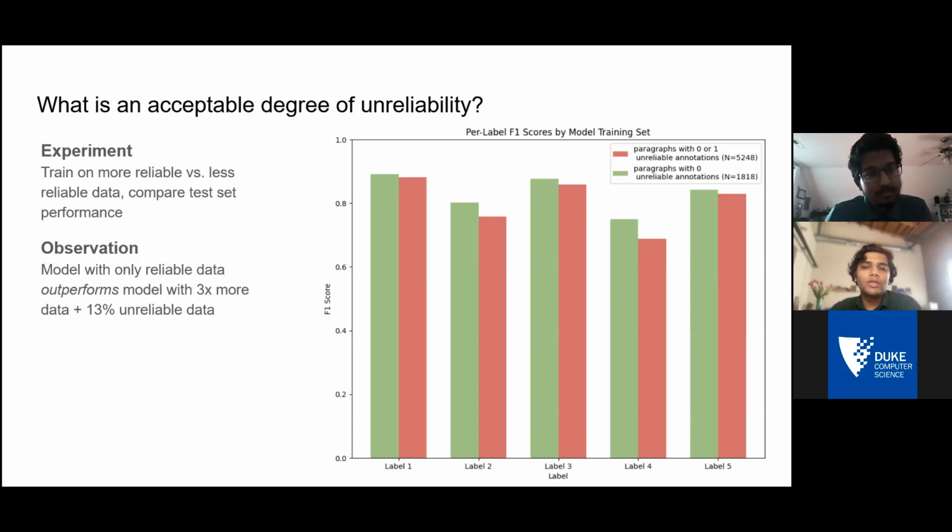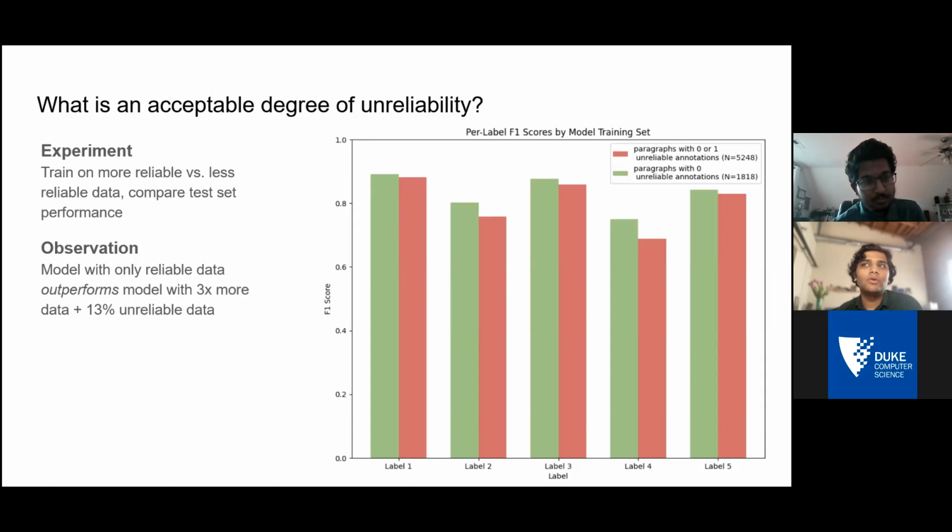The red model is trained on paragraphs which are either completely reliable or have at most one of the 5 annotations being unreliable. So the training set for the red model includes the training set for the green model and some more paragraphs. We find that the model trained on the green set, which has 3 times less data than the model trained on the red set, with about 13% less noise, ends up outperforming the model which has a lot more data with just a little more noise, right?